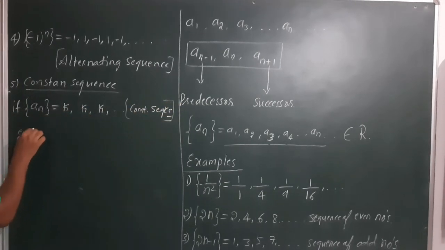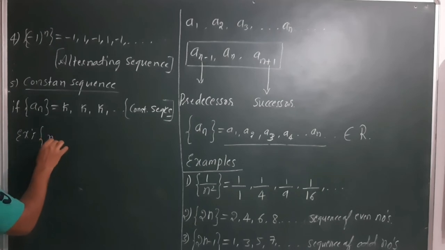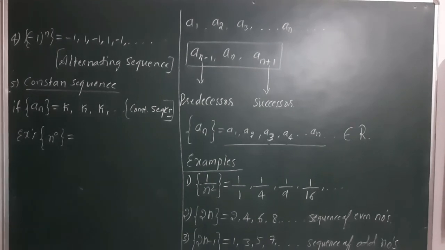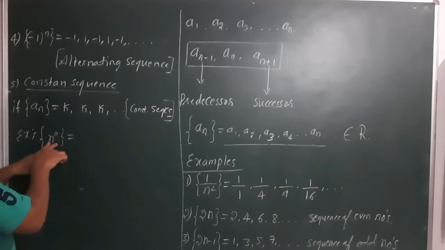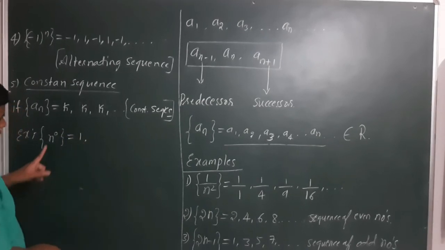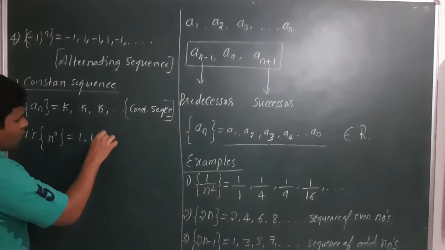An example for this: I will take n raised to 0. For the first natural number, it is 1 raised to 0. 1 raised to 0 is 1. Next, 2 raised to 0 is 1. 3 raised to 0 is 1.